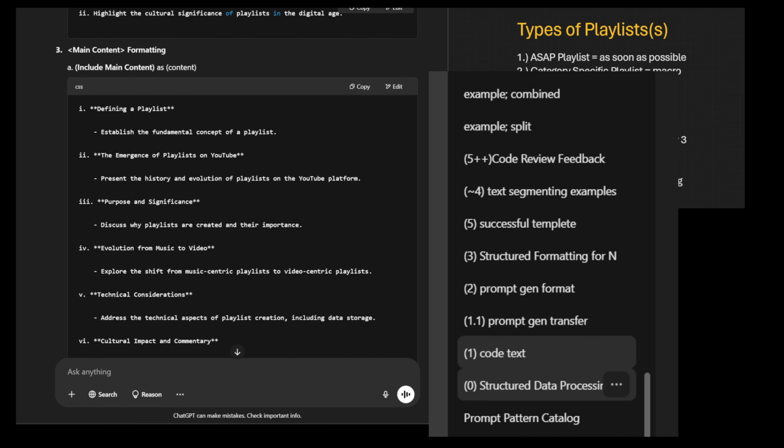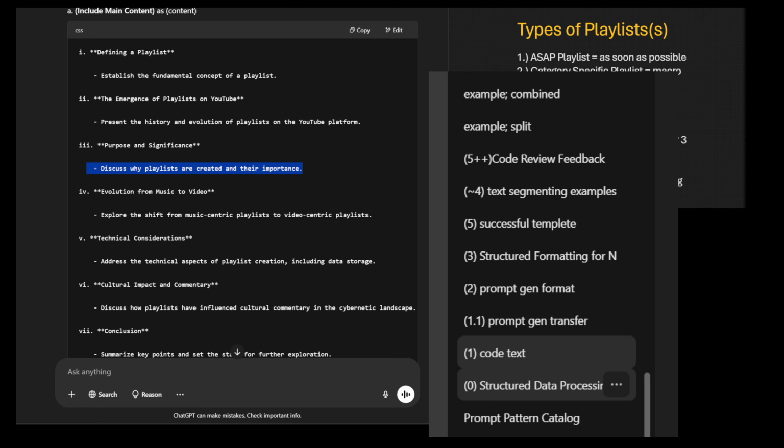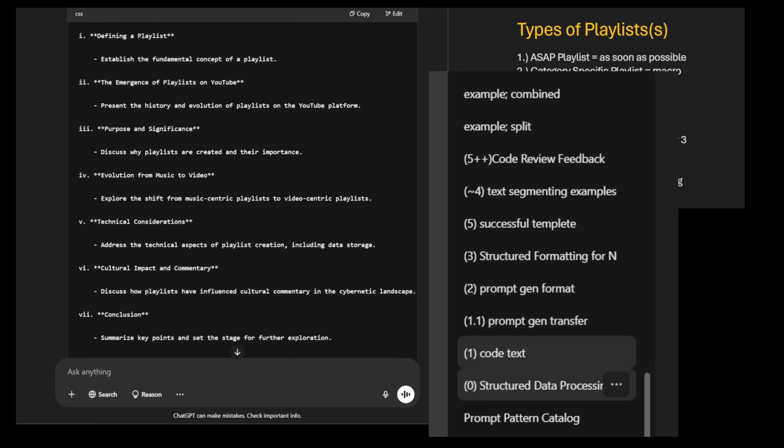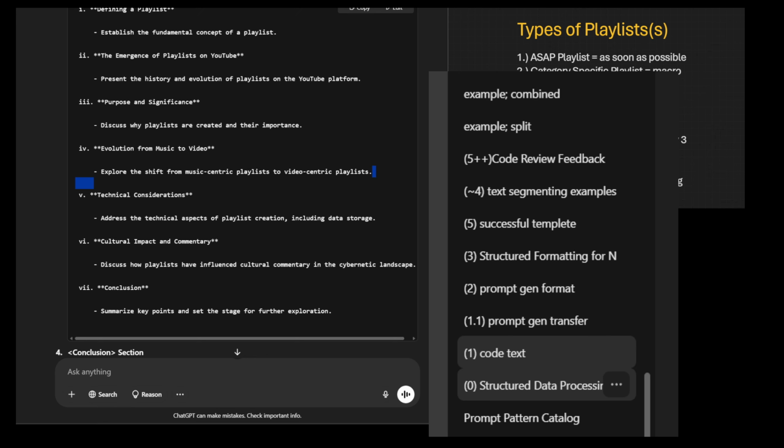3. Purpose and significance. Discuss why playlists are created and their importance. Number 4. Evolution from music to video. Explore the shift from music-centric playlists to video-centric playlists. Number 5. Technical considerations. Address the technical aspects of playlist creation, including data storage.